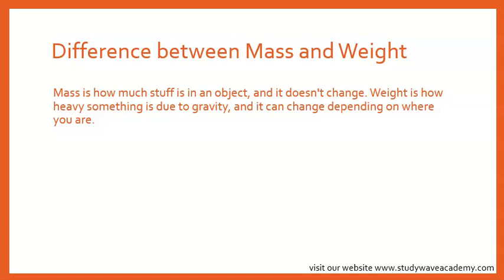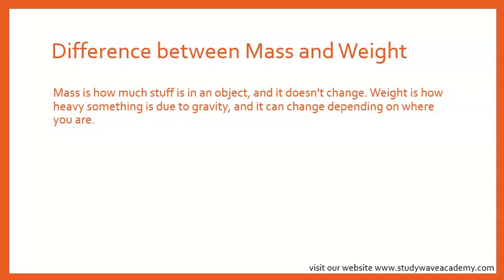Mass is the amount of matter in an object. It is measured in kilograms or grams. Mass is the same everywhere in the universe. It doesn't change based on location.